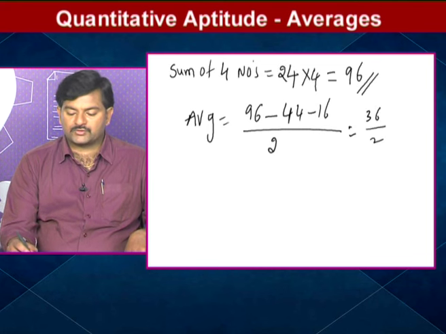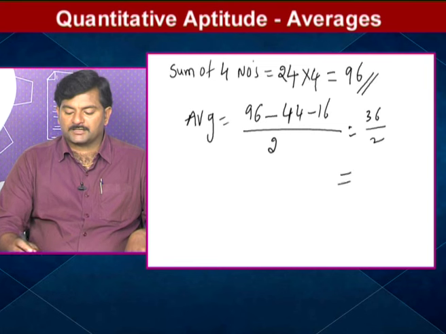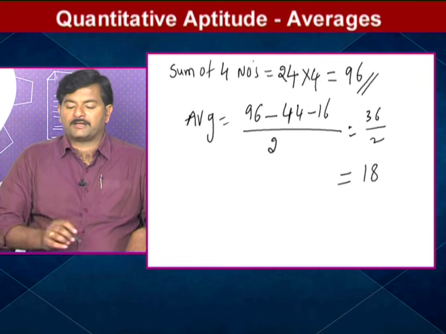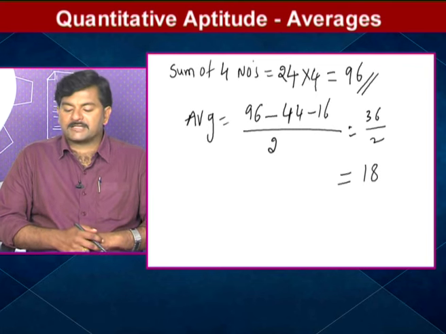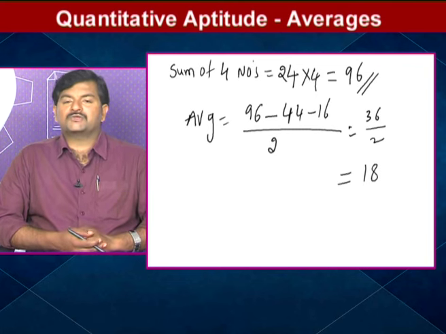36 by 2. 36 by 2 means indirectly what is my answer? 18 is the answer. I hope you understood. So therefore, hence, 18 is the average of the remaining 2 numbers. Okay, so nothing is there in that.